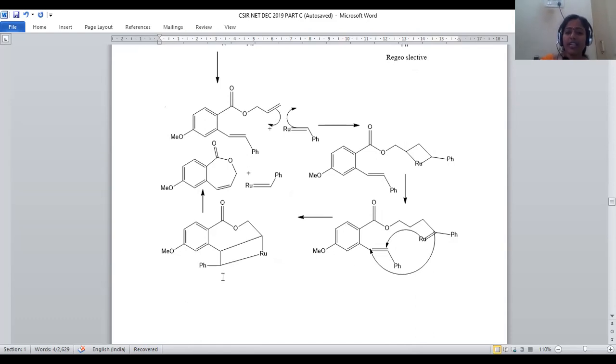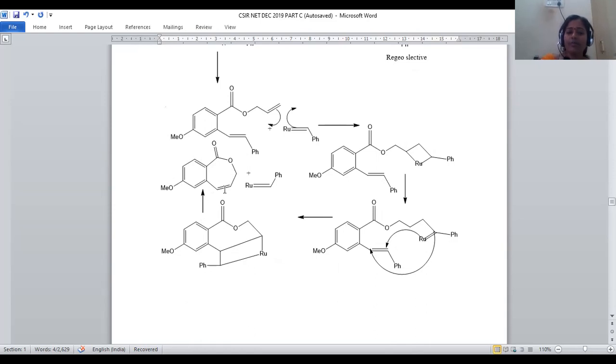In this ring expansion reaction, what will we do? Upon heating, this Grubbs catalyst will be regenerated, and it is converted into the product having an expanded ring structure.